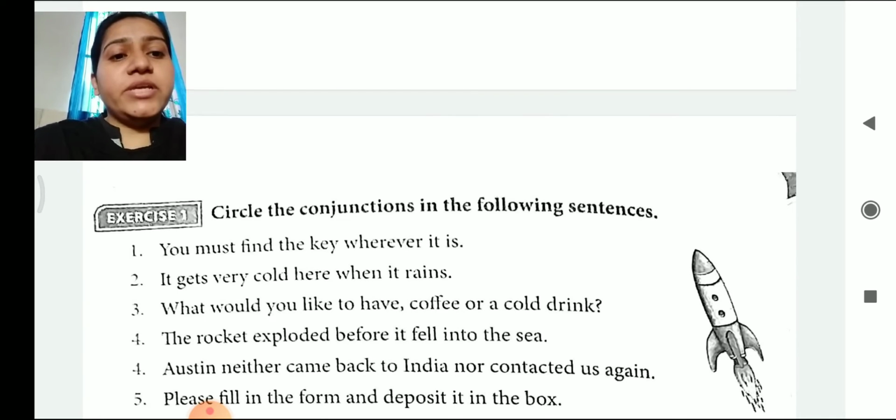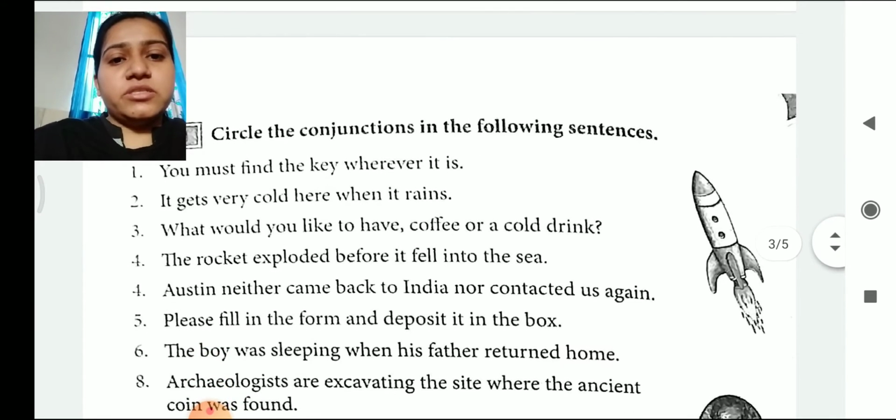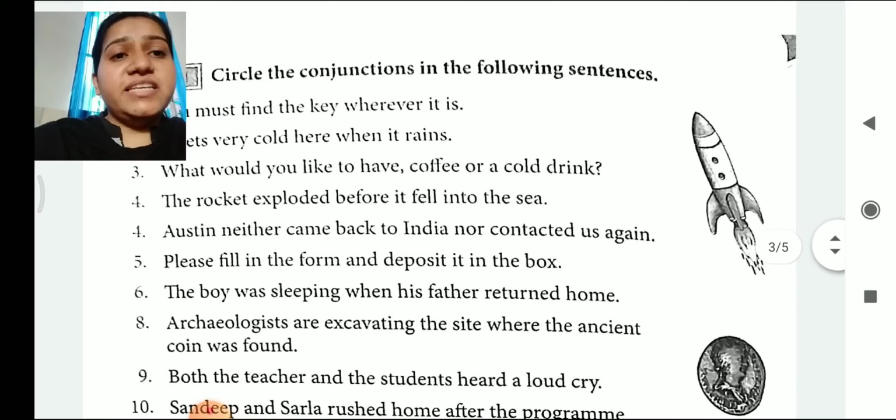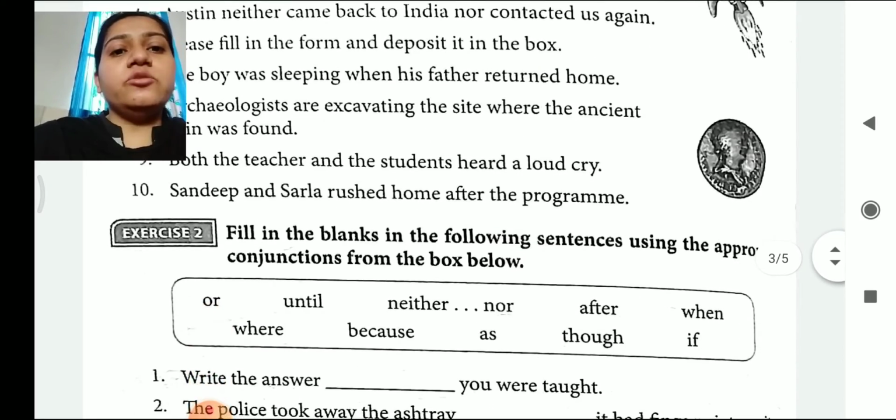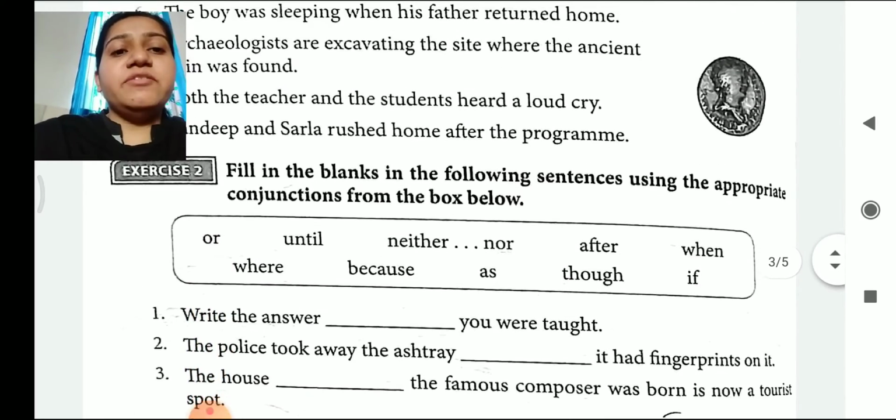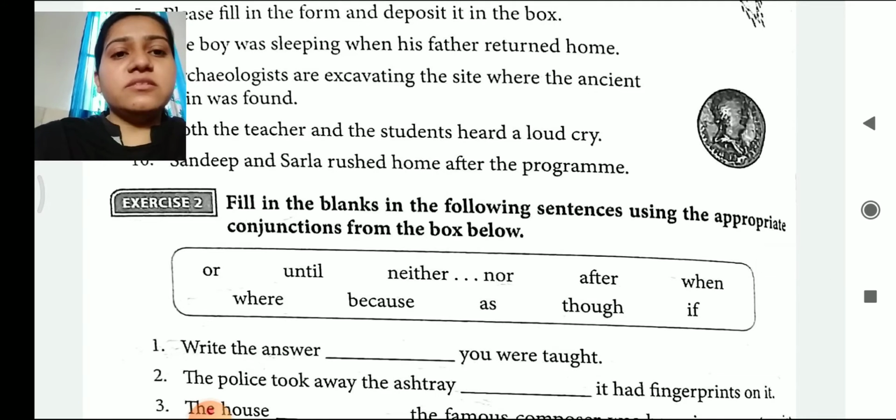Augustine neither came to India nor contacted us. So here neither and nor are the conjunctions. The rest of the conjunctions you need to find by yourself. I will be sharing a PDF file in which the answers are given. But I request you children to try this exercise on your own and then check the answers from the PDF so that you can know whether the concepts of this chapter are clear or not.